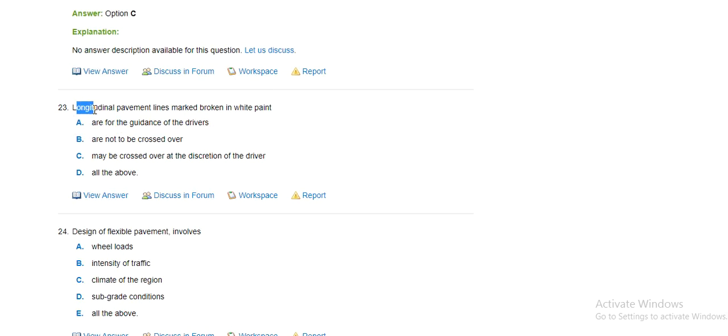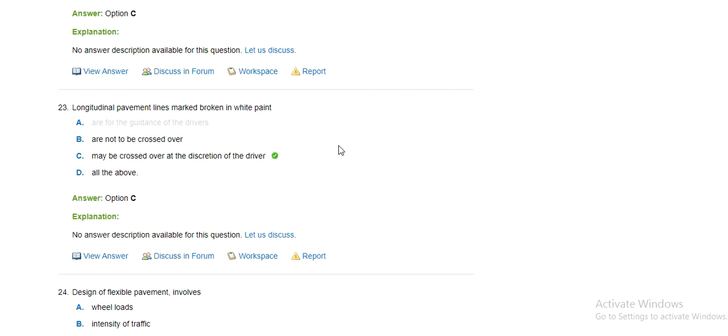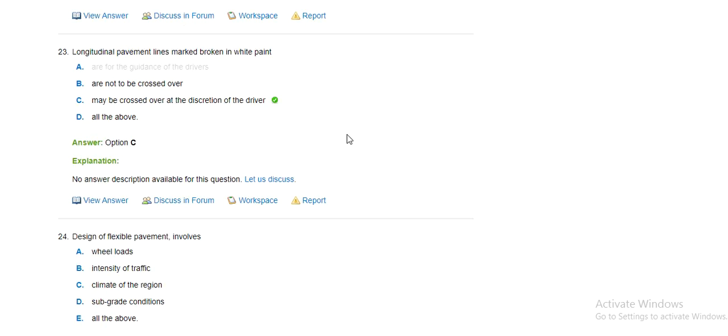Longitudinal pavement lines marked broken in white are for the guidance of drivers and are not to be crossed. Driver may be crossed over a direction of driver.